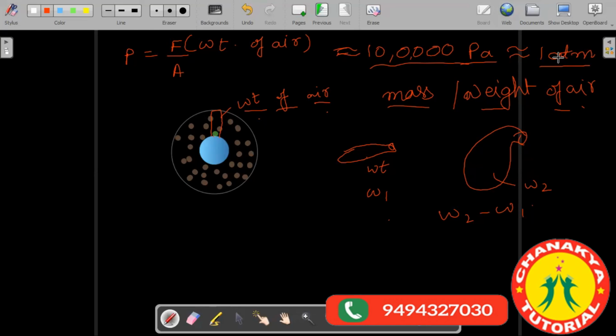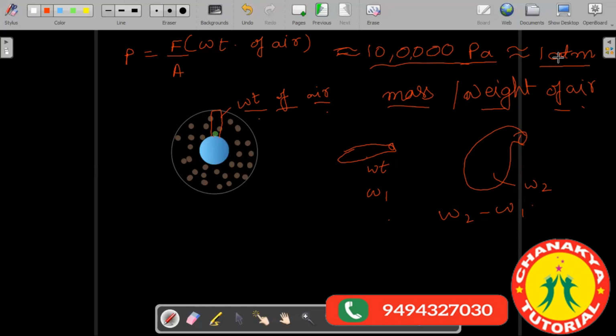See, atmospheric pressure or pressure acts in all the directions. Sir, can you explain the balloon part and how to find the atmospheric pressure? How to find the atmospheric pressure, right? Yes, sir. And the balloons, you have drawn that part also. Through the balloon, you can measure just any amount of weight of the air. You can measure the weight of air of any amount. It's not that you are going to measure the weight of all air molecules. Some amount of air has been weighed.